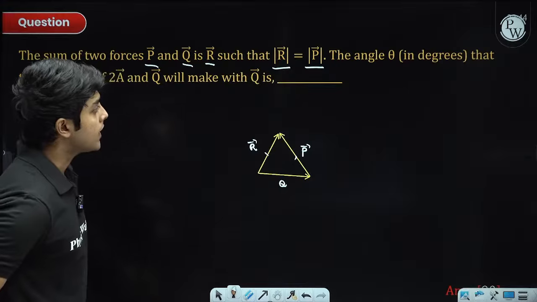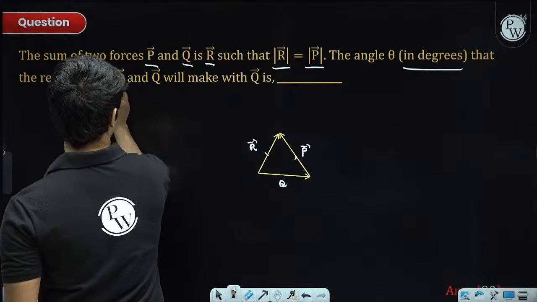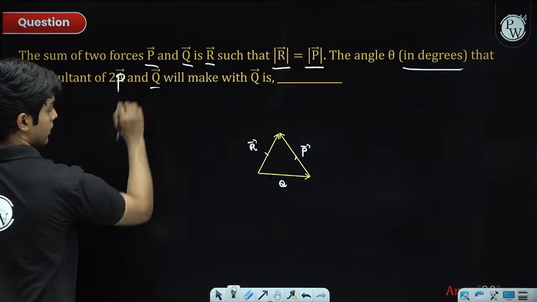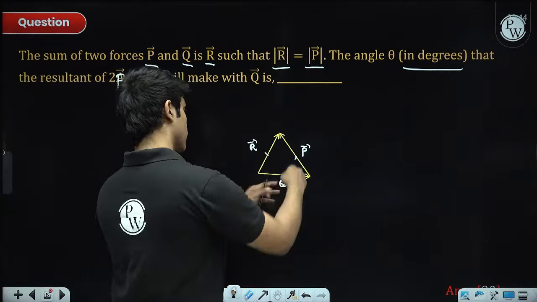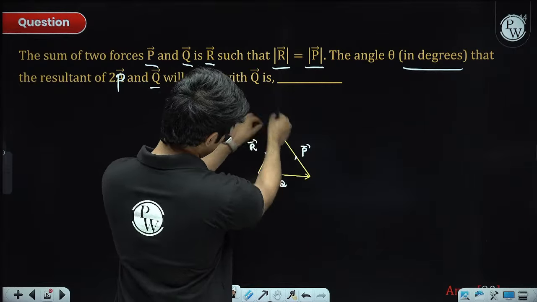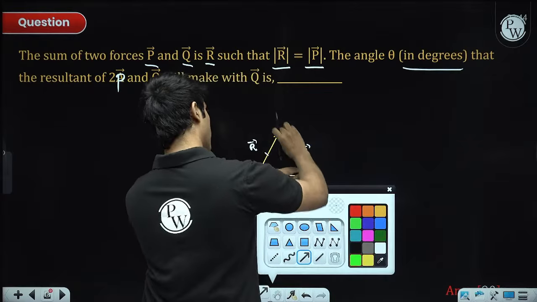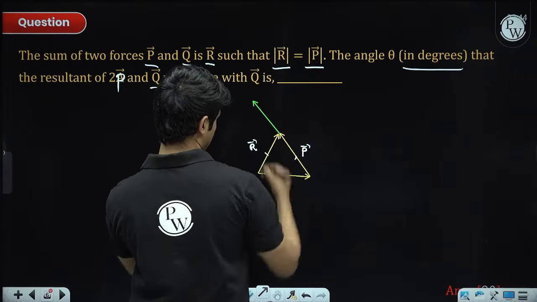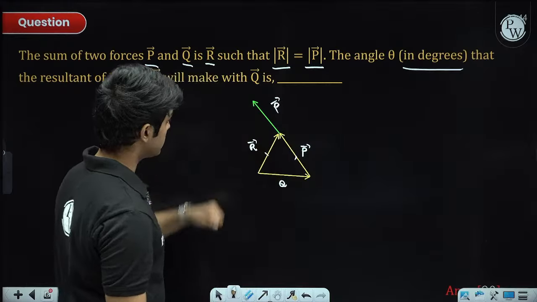Now, the angle theta in degrees that the resultant of 2P vector and Q vector will make with Q vector. So what is 2P vector? We have P vector in this direction. 2P vector will be P vector plus another P vector in the same direction, right? So on top of this P vector, we add just another P vector like this. So P plus P is just 2P.